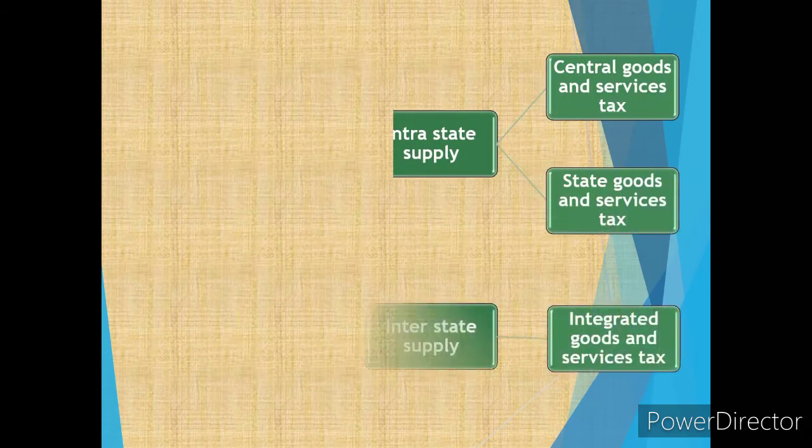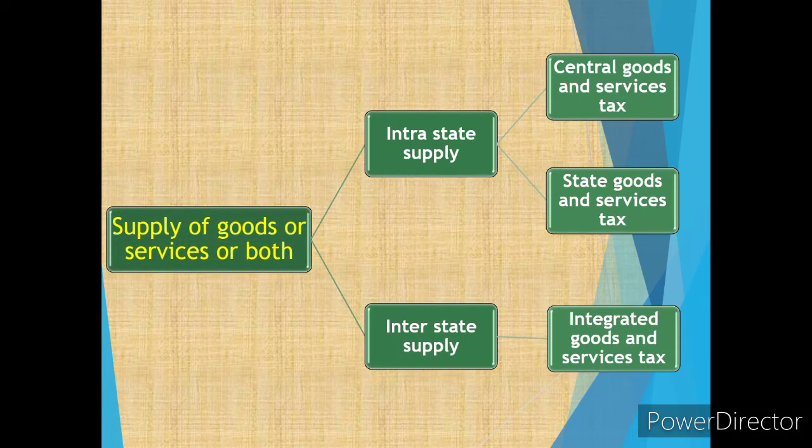Now let's see further. We just talked about IGST, CGST, SGST. We'll see them in detail now. The supply of goods or services or both is done in two types. The goods are supplied or the services are supplied, or both goods and services are supplied, in two types.